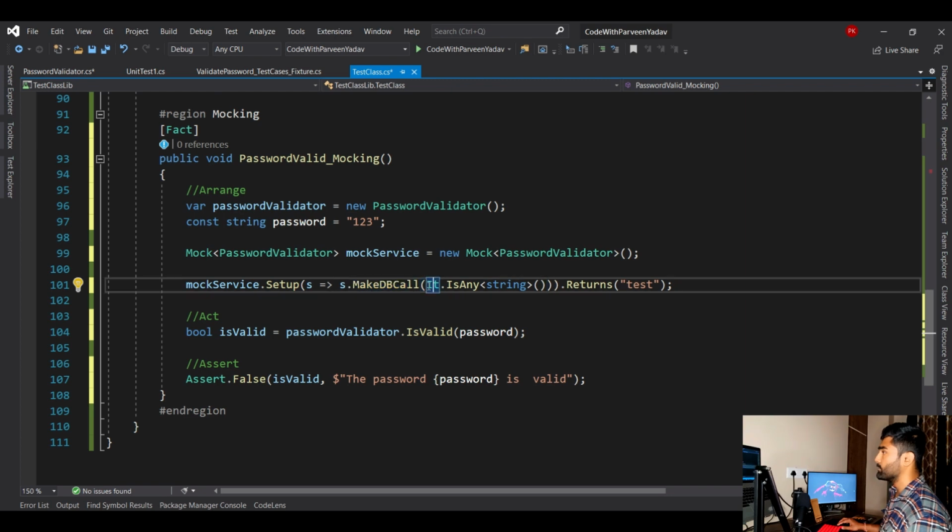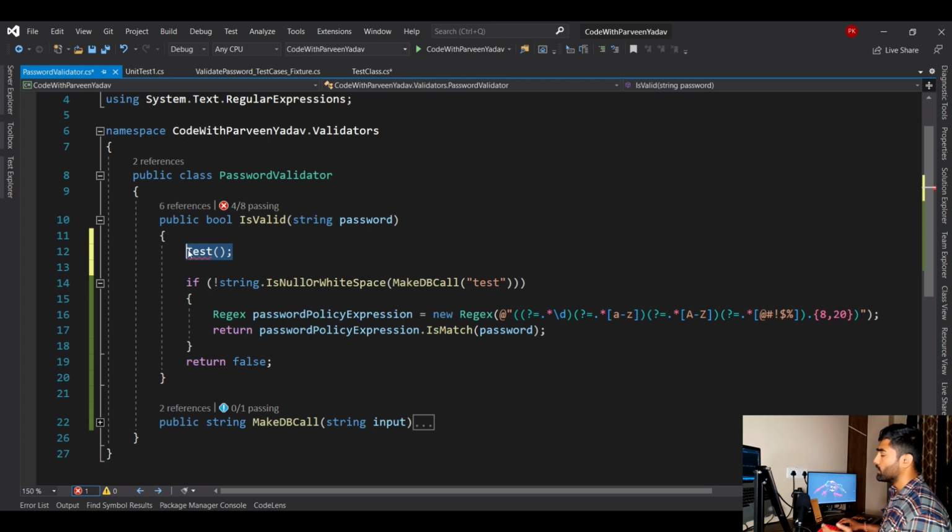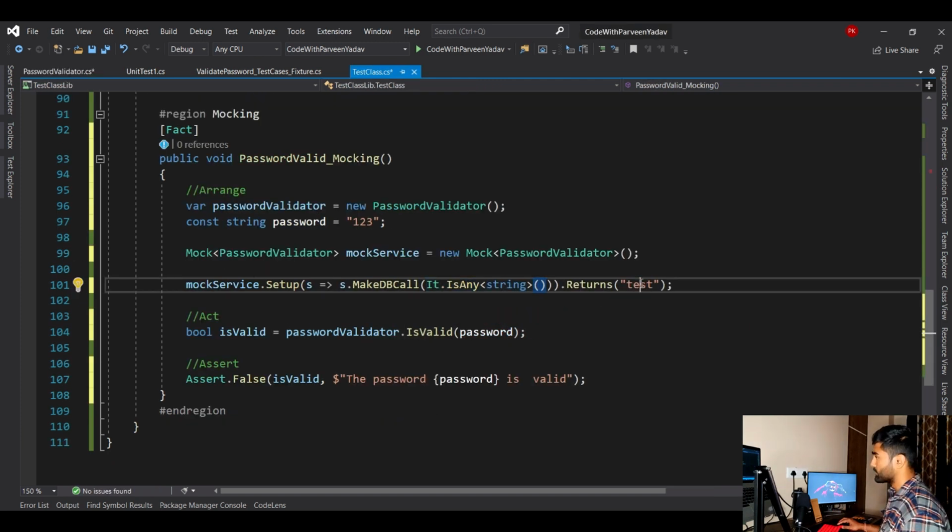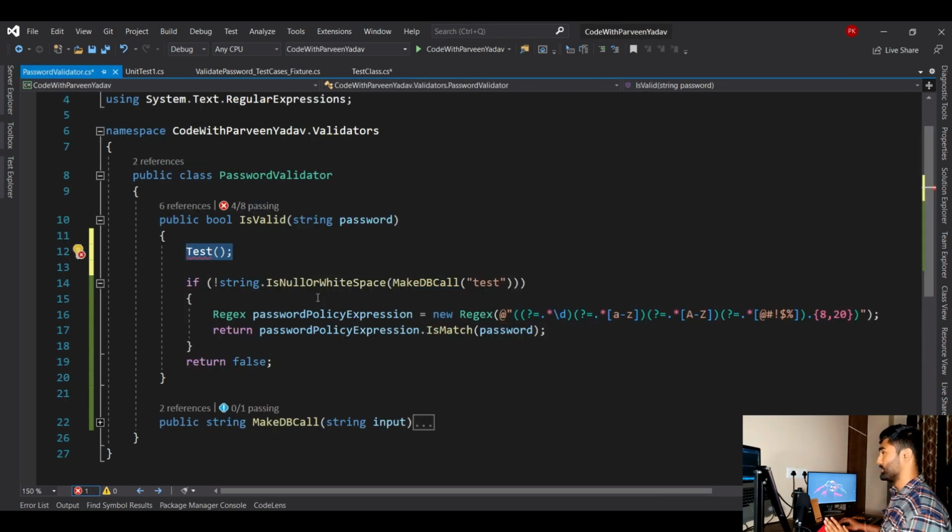It doesn't need any input parameter, so I don't need anything. If it was returning something, maybe a model or maybe something else, I would return it here, right? That is how I will mock that method as well. So this is very important, right?